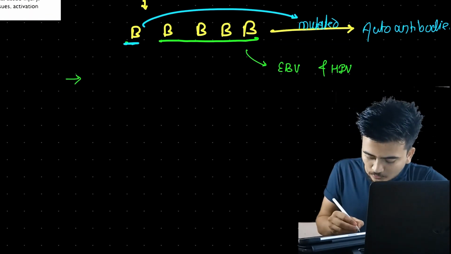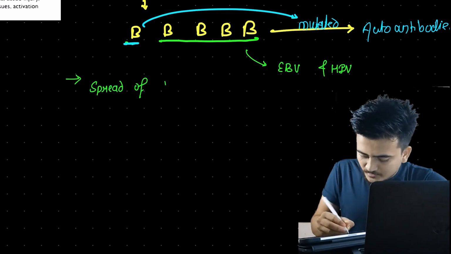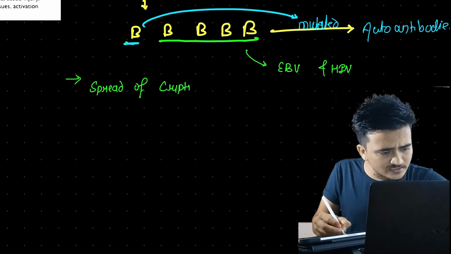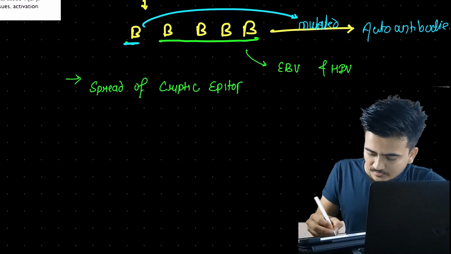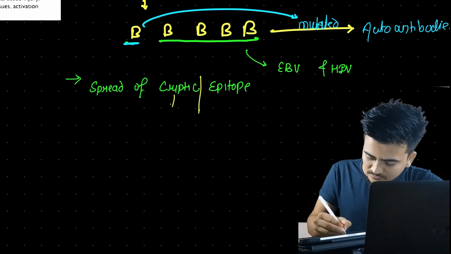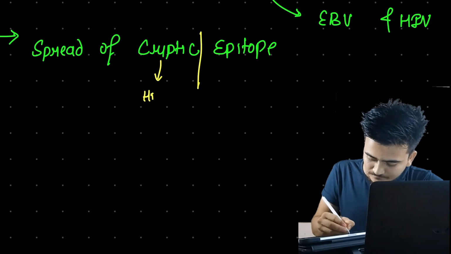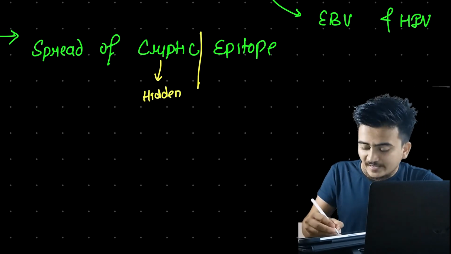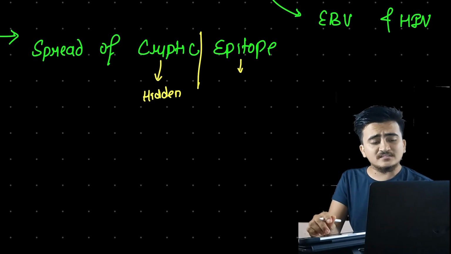What I said is that this causes spread of cryptic epitope. What does cryptic mean? Cryptic means hidden, something that is hidden. And what is an epitope? An epitope is the part of an antigen that activates the immune system.